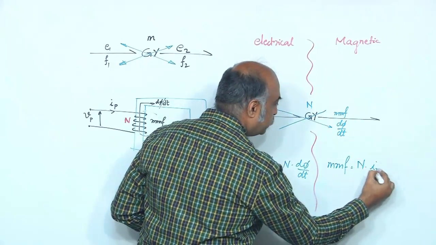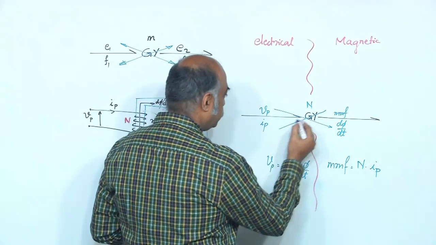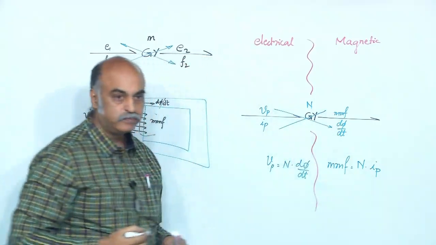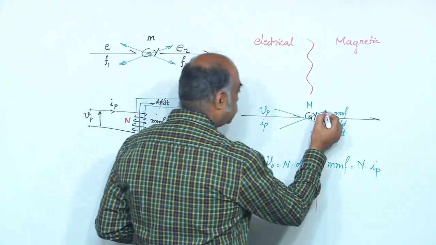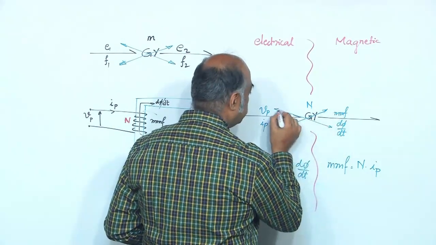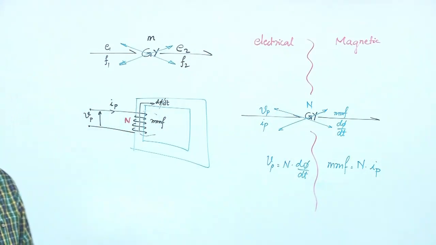MMF is equal to n Ip, right. So, this is the relationship between them, the cross relationship. Okay.